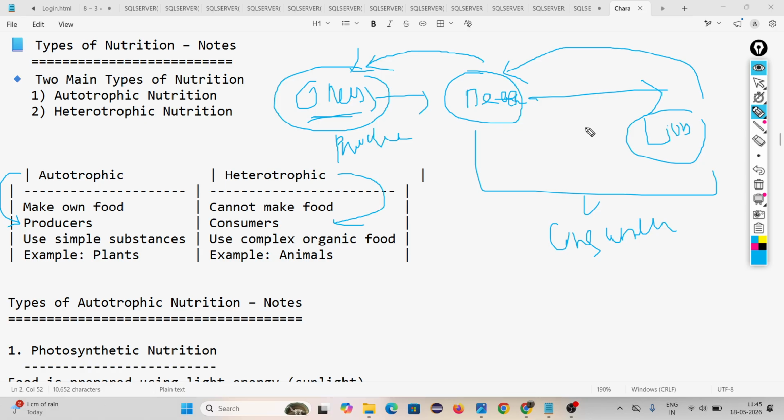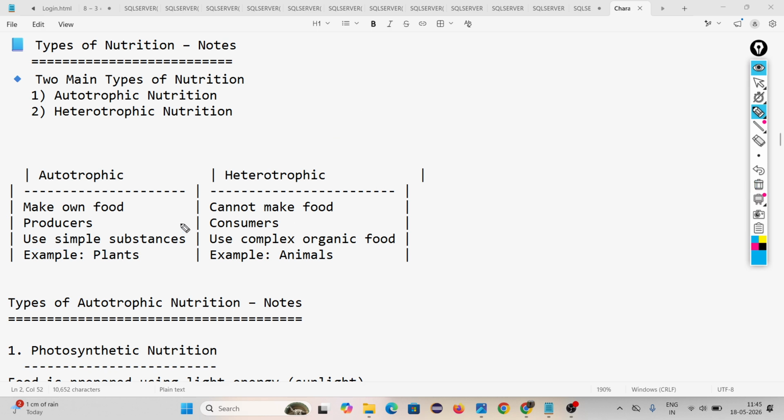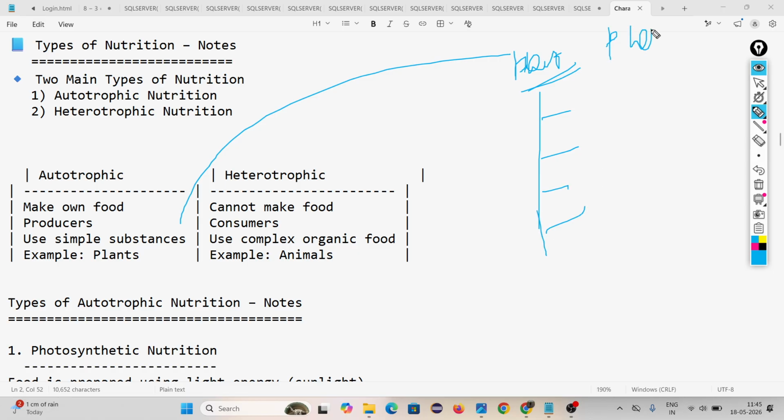Then how are autotrophs making food by their own? They use simple substances. Like if you take the example of a plant. Plants make their food by their own. How do they make their food by their own? By one process called photosynthesis.